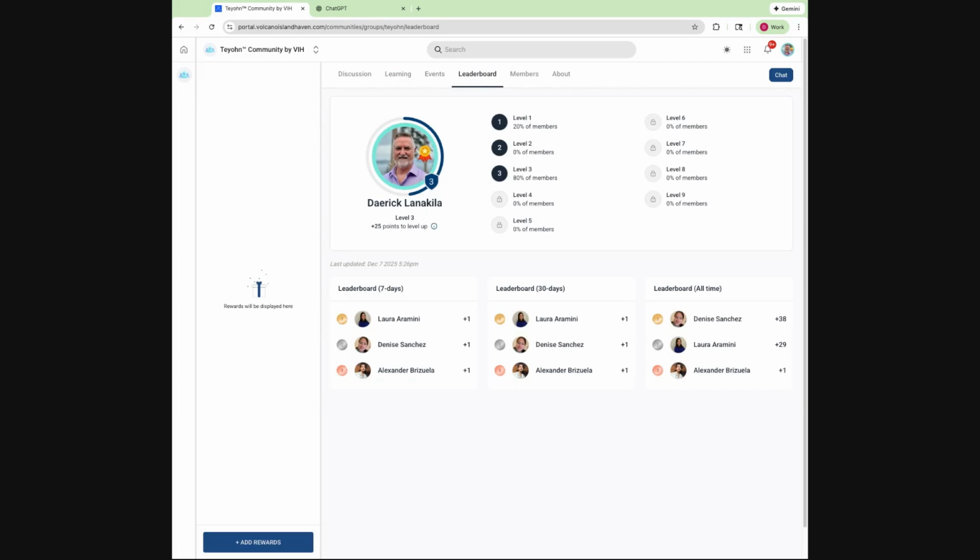Now, the leaderboard, this is going to tell you what level you're at. So you can see that when I click on mine, it shows that I'm a level 3. Now, how you change levels is by points, and how you get a point is by likes. So when you create a post and somebody likes your post, then you get a point. And if you click on this little button under your picture here, it'll tell you how many likes or how many points you need for every level.